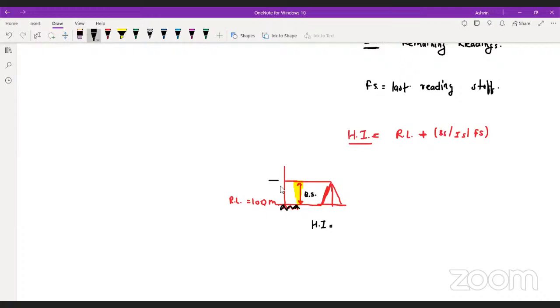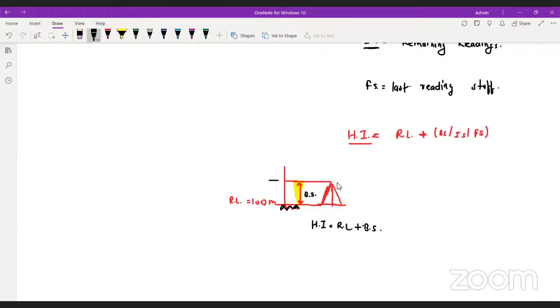What am I going to do? I add this RL plus BS. If you want, you can take the RL as 0 also, but that will be only when you are already at the MSL, the mean sea level.